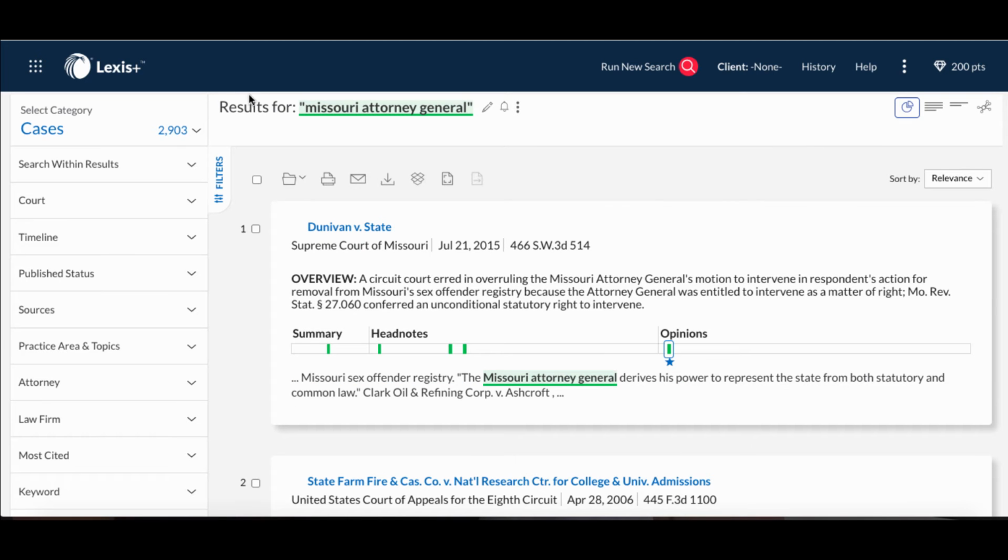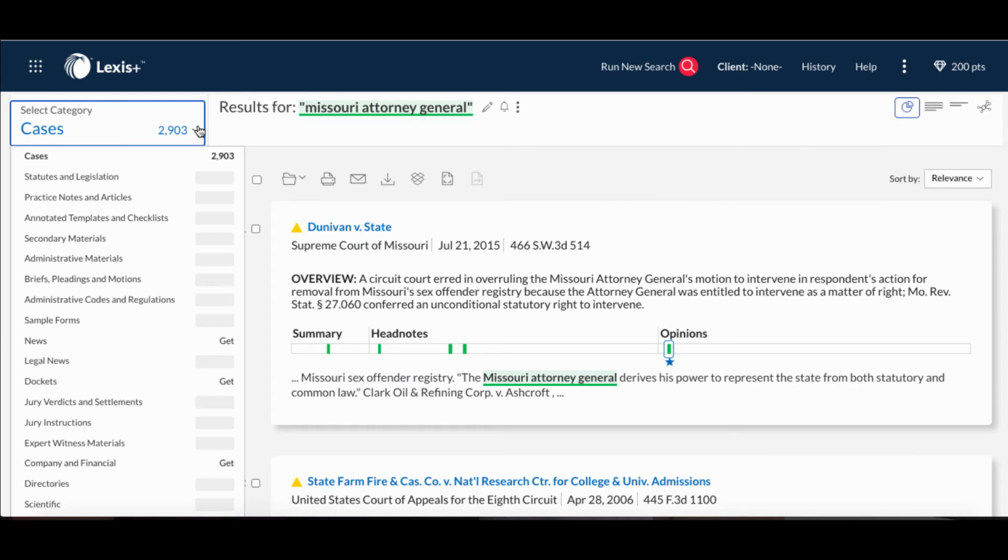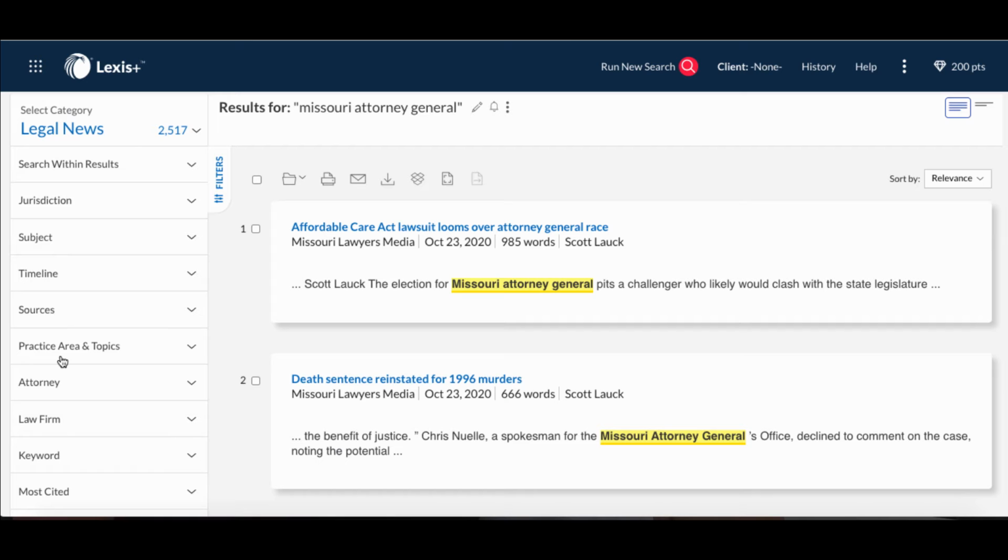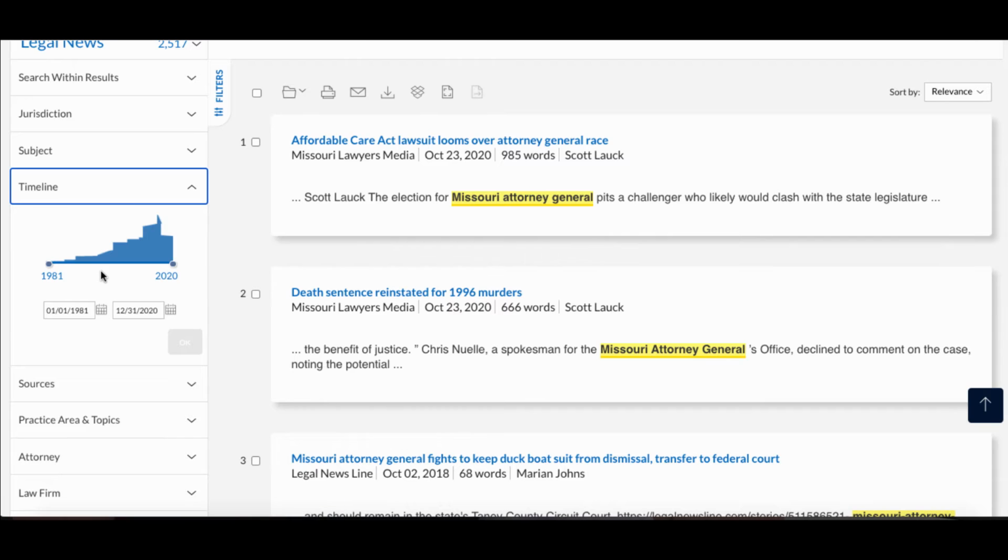From here, we'll switch the category from cases to either news or legal news. We'll go ahead and use legal news. Next, we'll want to use the timeline on the left and go ahead and sort to the most recent year or two, especially if it's a large company or a firm. And we'll go ahead here and select just the most recent year.